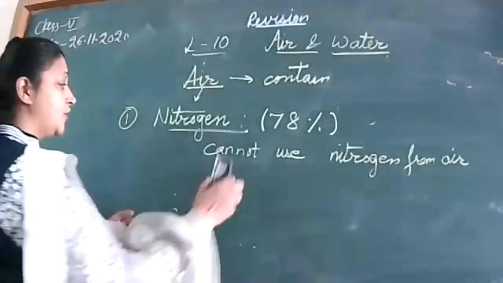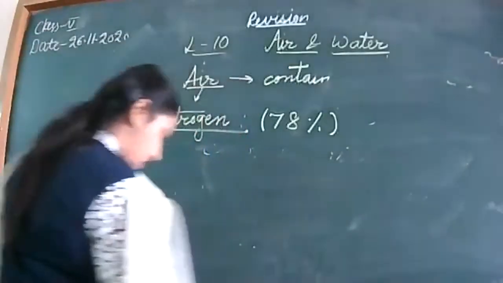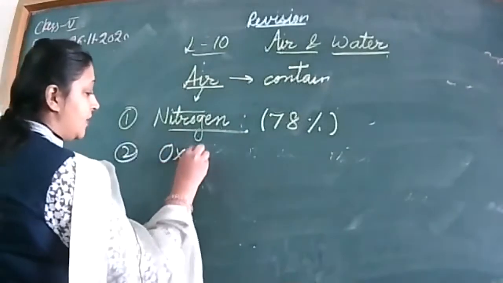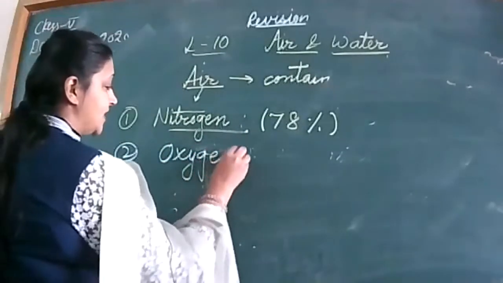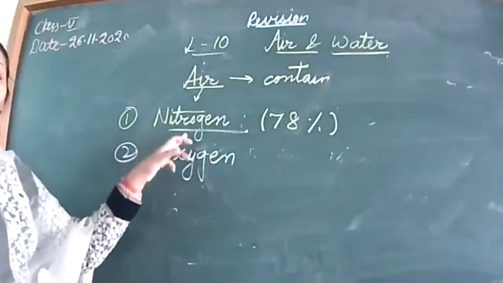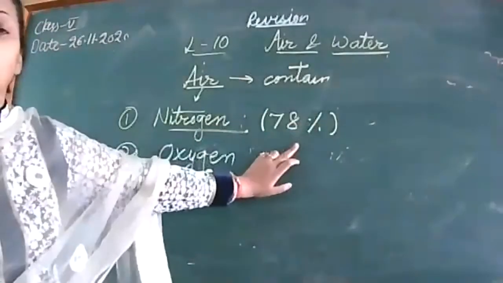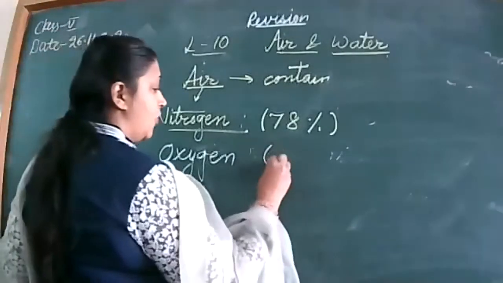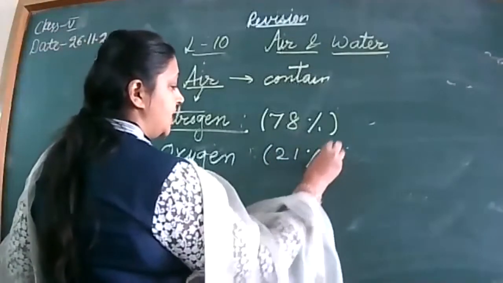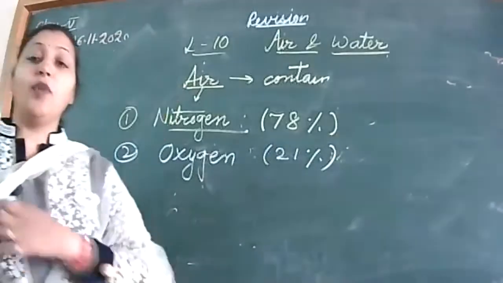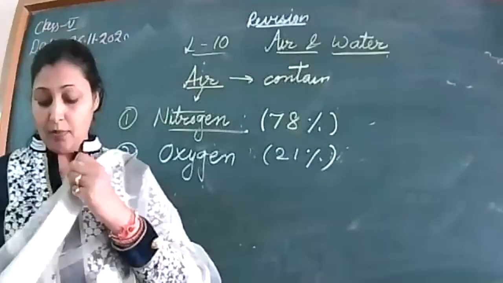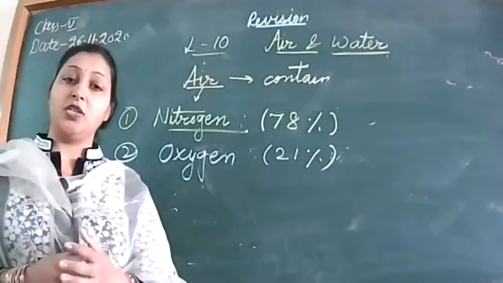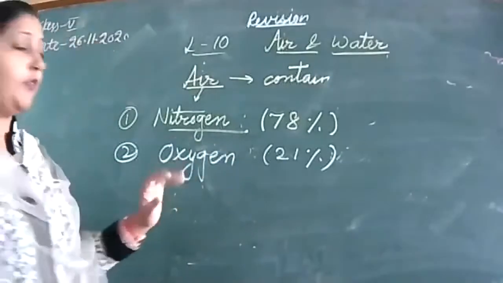Okay, after nitrogen, the next most important gas is oxygen. Beta, although in your book oxygen is explained first, I have explained nitrogen first because it is the most abundant gas in nature, right? Then oxygen, how much percentage of oxygen is there? About 21%.